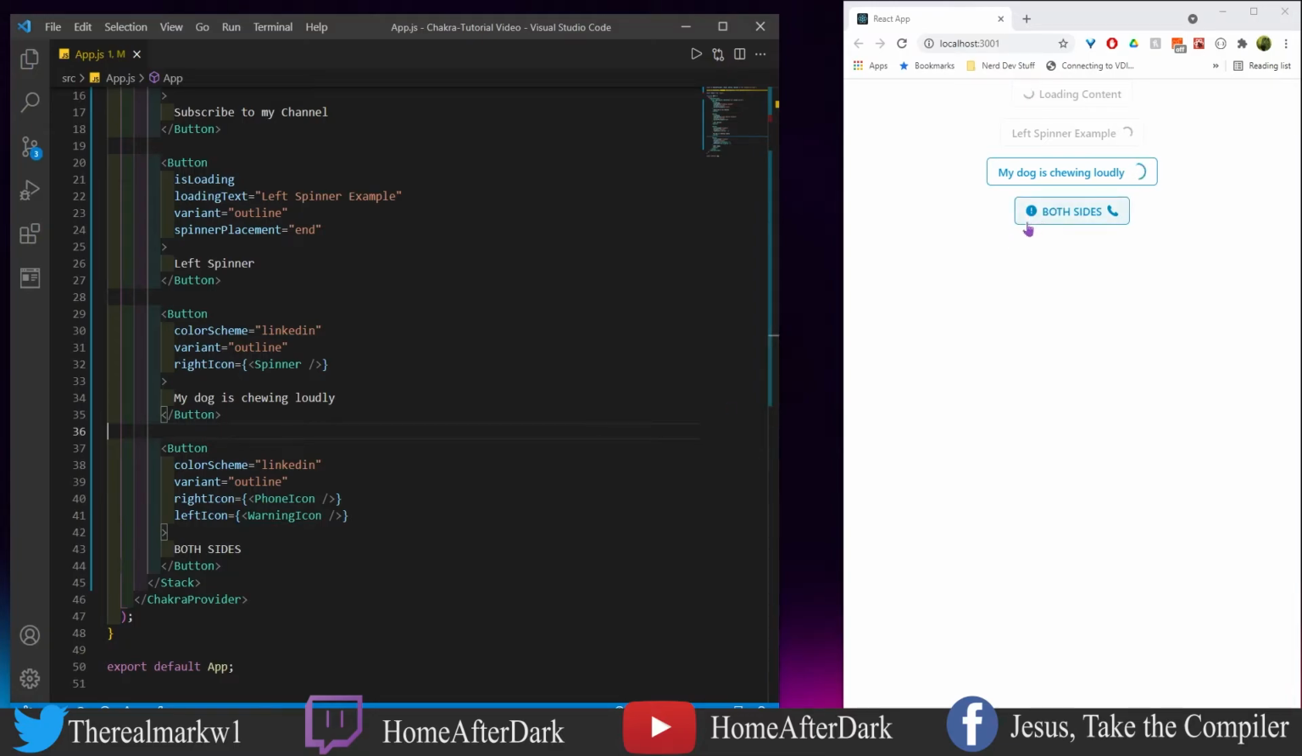So now we can see we have on both sides, amply named here, this phone icon on the right, then we have this warning on the left. Now, what does this mean? I don't know. I'm not really making this for a website. I'm just making this for an example.